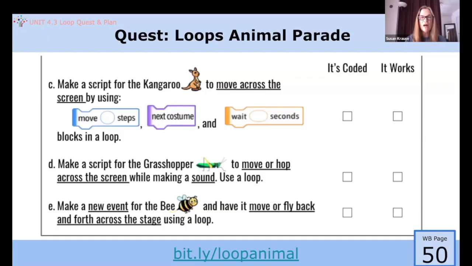Remember to include a wait block in between the two change Y by blocks so you're able to see the action of the grasshopper sprite moving up and then moving back down. If you don't include the wait block, the sprite will move so fast that you will not see the movement of up and down. Also remember to add the move steps block to make the sprite move forward. So you will have 2 change Y by blocks, 2 wait blocks, and 1 move step block in the loop for the grasshopper.